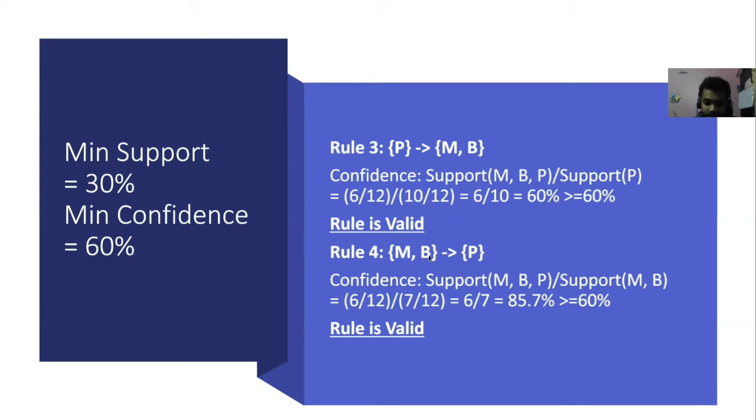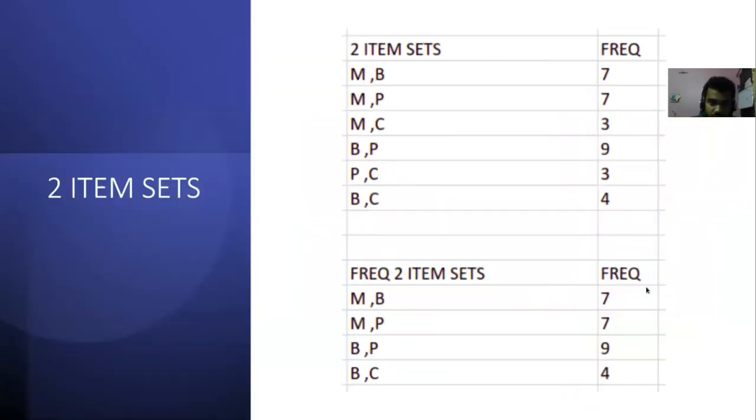Similarly, we come to M, B tends to P. The confidence for this would be support of M, B, P divided by support of M, B. We are taking this element here because this is S and this is T minus S. So for this formula, we get 6 by 12 divided by 7 by 12. Support of M, B, P is 6 by 12, as the frequency of M, B, P coming together is 6 and the total number of transactions is 12. And support of M, B will be the number of times M, B appears divided by the total number of transactions. We can see from before that M, B appears 7 times here.